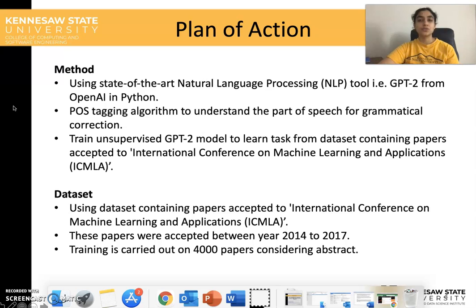So the data set used here is from the papers accepted to the conference International Conference on Machine Learning and Applications, that is ICMLA. These papers were accepted in the years 2014 to 2017. They contain around 4,000 research papers, and we are considering only the abstract here.